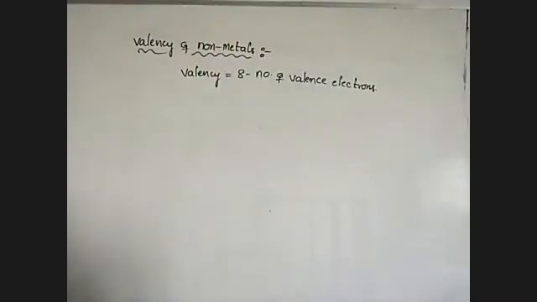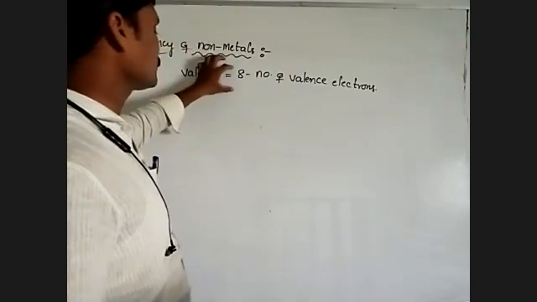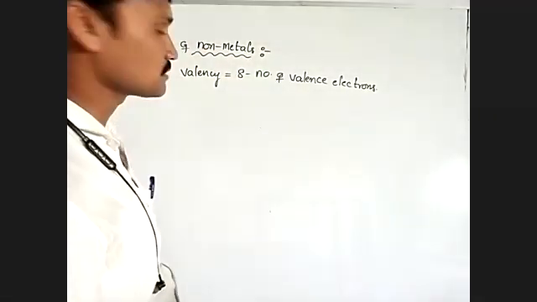That is the valency. So in case of non-metals, valency is equal to 8 minus the number of valence electrons.